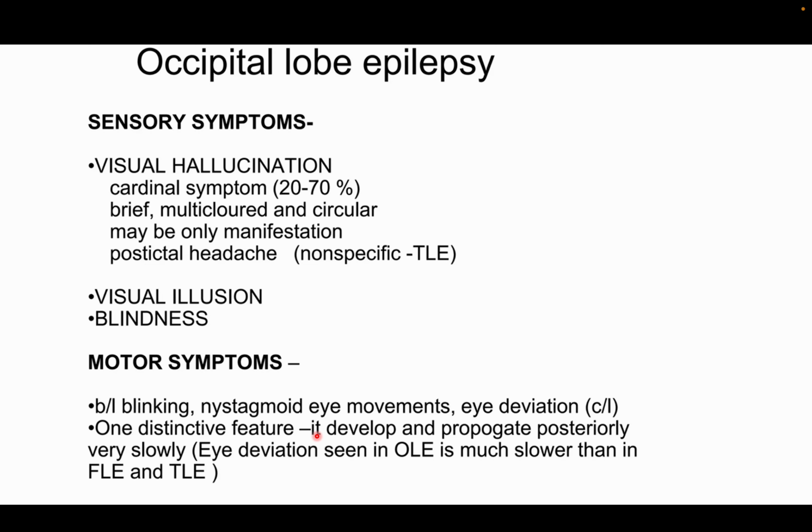Motor symptoms like blinking or nystagmoid movements, any such movements can be occipital lobe epilepsy. These are occipital lobe epilepsy symptoms. So this is the ending.